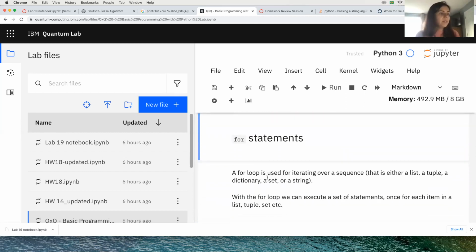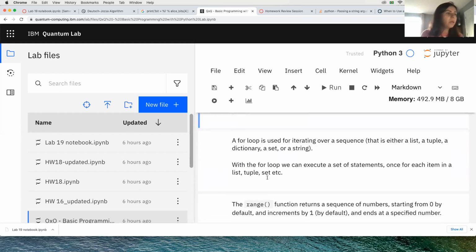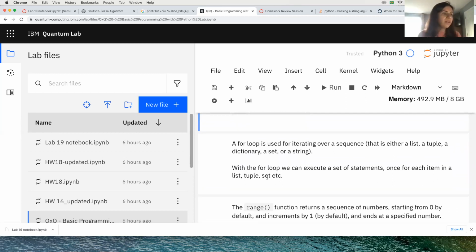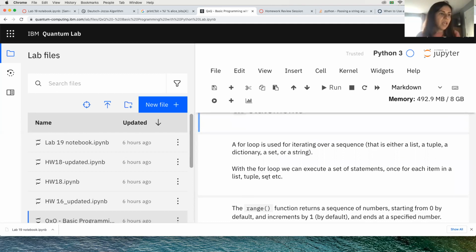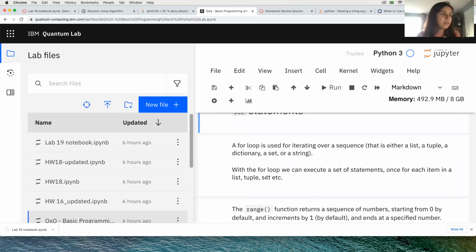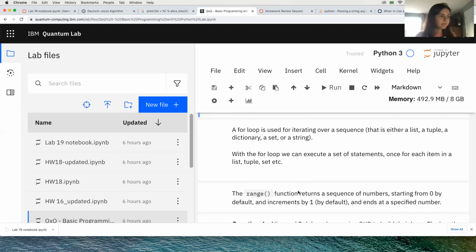Now let's have a look at for statements. A for loop is used for iterating over a sequence that is either a list, a tuple, a dictionary, a set, or a string. And all these things you can find a definition elsewhere. What's a list, a tuple, a dictionary, a set, or a string? There are different types of sequences we have, the possibilities we have in Python.